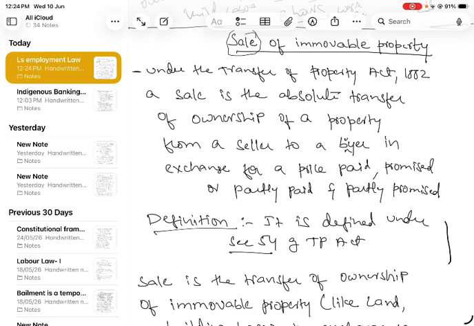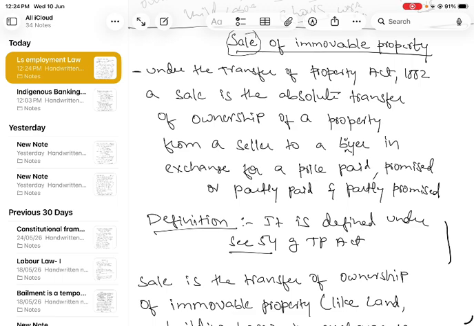So sale is the transfer of ownership of immovable property from a seller to a buyer for the price paid, promised to pay in the future, or partly paid and partly promised. So that is known as sale.